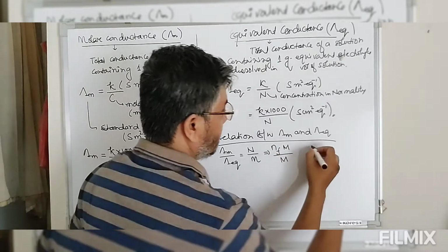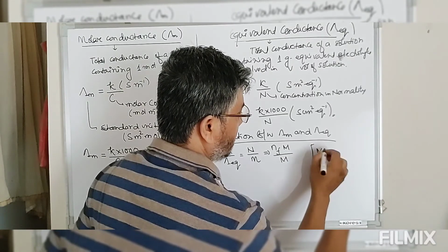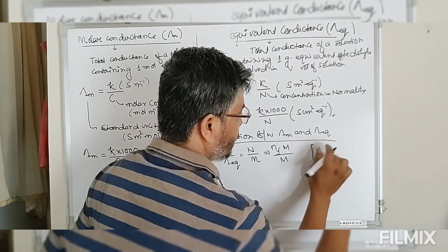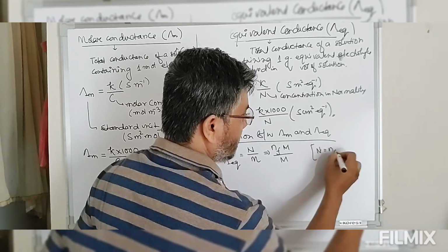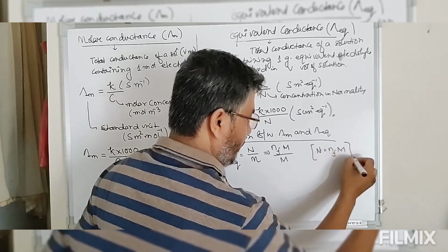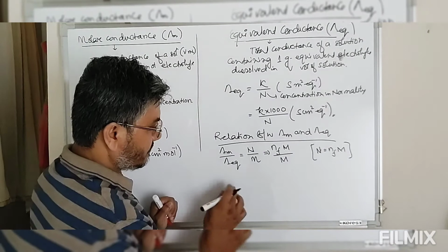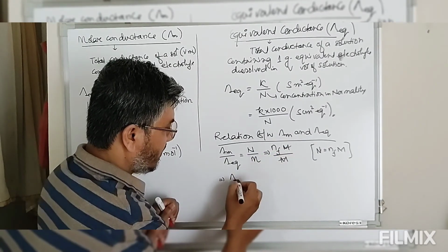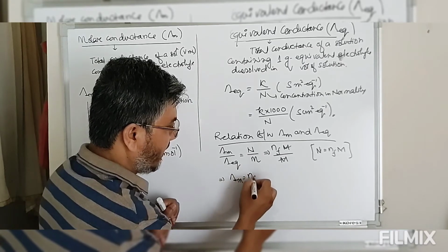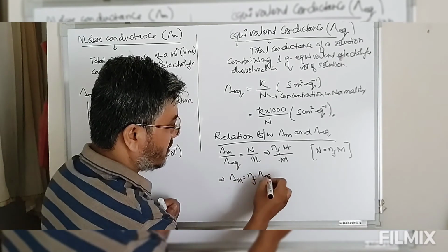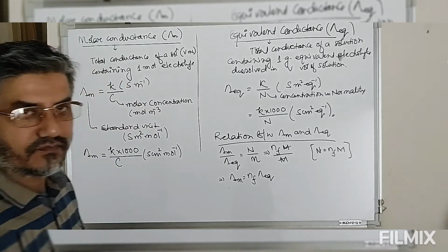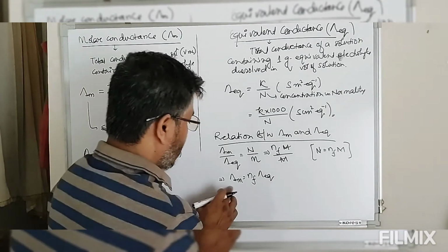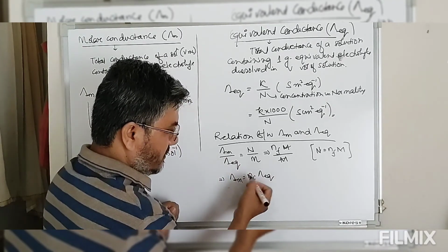Therefore, look at this, normality is equal to n factor times molarity. This is the relation. Normality of a solution is equal to valency factor into molarity. So this will cancel out. Therefore lambda m is equal to n factor times equivalent conductance. So this is a general equation.